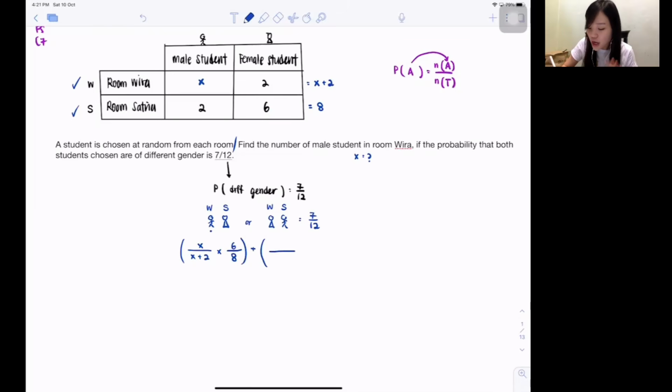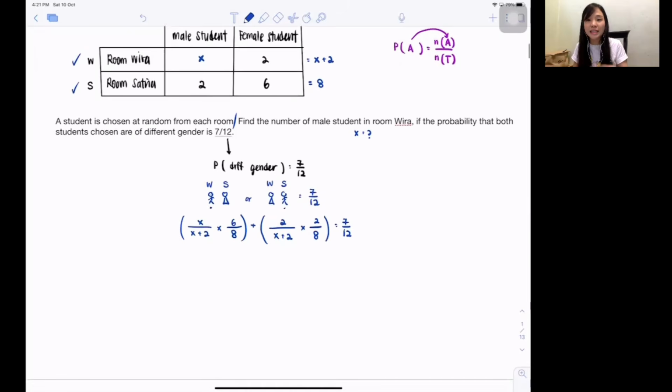So how about this? Room Vira has X plus 2 total people, and for girls, they have 2 of them. So on top is 2, and put times. Room Satya has 8 total people, and now we are talking about boys. Boys, there are 2 people, so 2. Equivalent to 7/12. You just need to list it out correctly, and from now on it's just mathematics. Fraction times fraction is always top times top, bottom times bottom. This is basic, you know?